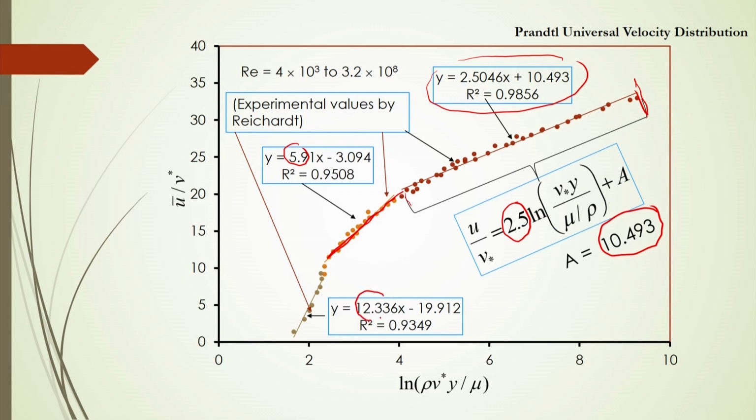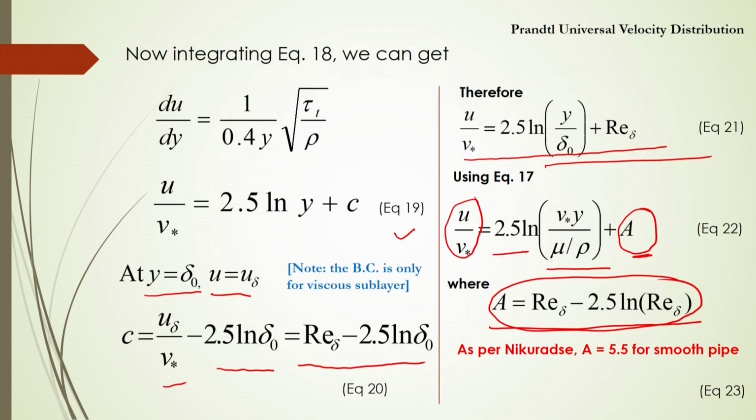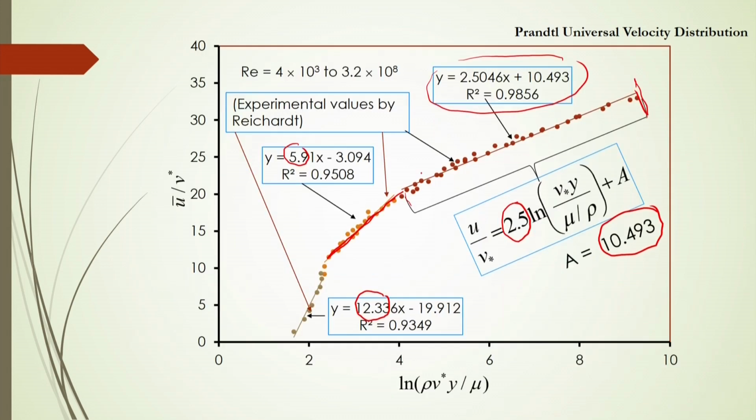So, this model based on Prandtl mixing theory shows almost a similar trend within this range of experimental conditions. Here A should be 10.493, whereas it deviates from Nikuradse's result of 5.5. This is obtained from the experimental data, but the constant 2.5 comes from the theory.